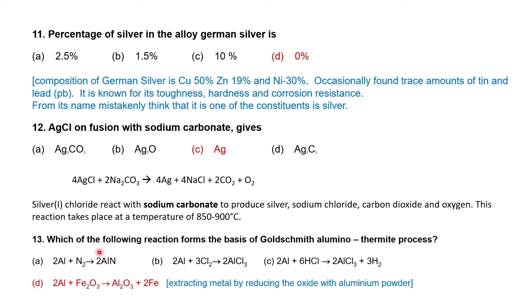Then the third question: which of the following reactions forms the basis of the Goldschmidt aluminothermite process? In the aluminothermite process, aluminium is the reducing agent. Aluminium is oxidized, and the iron oxide is reduced to iron. So aluminium acts as the reducing agent in the aluminothermite process.